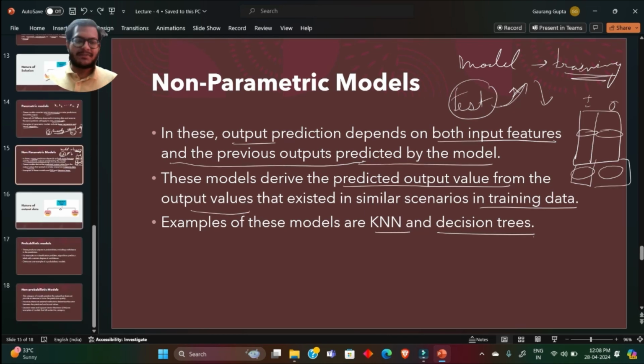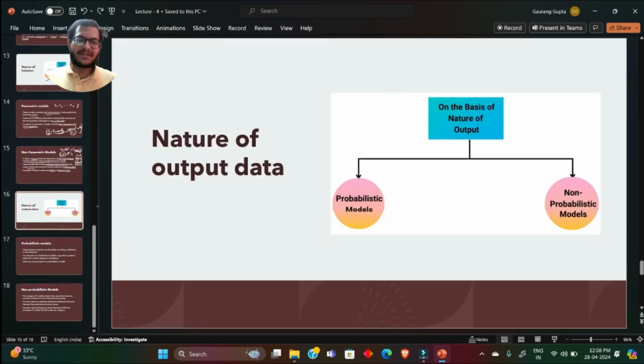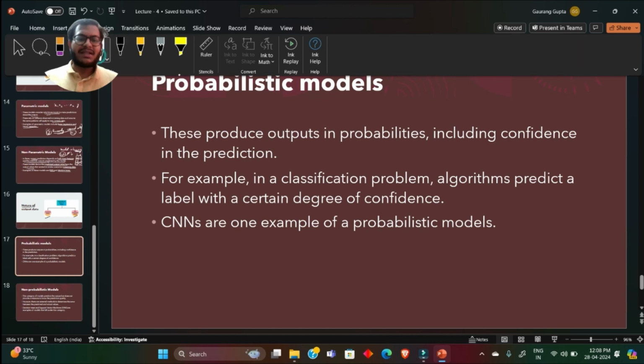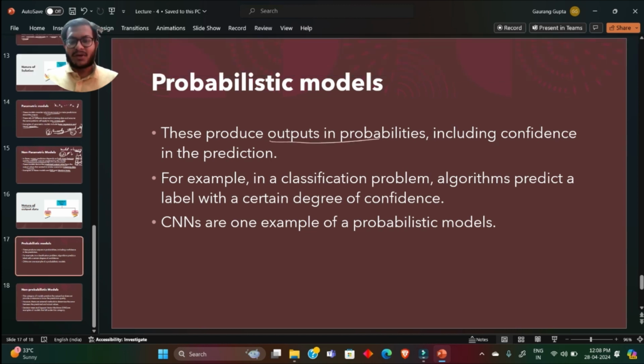Now let's move on to the next bifurcation, which is also the last bifurcation, which is nature of output data. On the basis of nature of output data, there are two models. First is probabilistic model and second is non-probabilistic model. In probabilistic model, the output produced is in probabilities. It produces output in probabilities which include the confidence score.